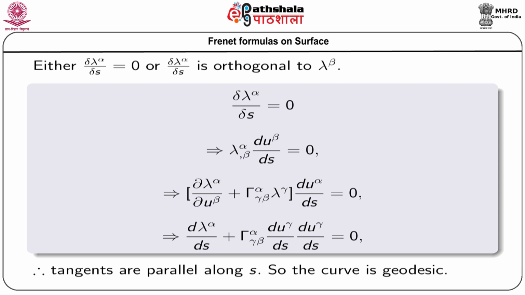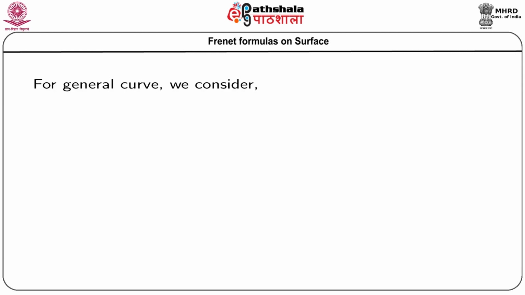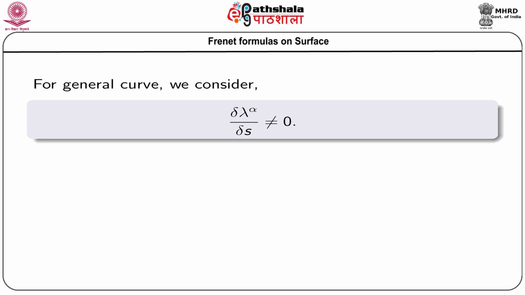So, we consider the second option, that del lambda alpha del s is orthogonal to lambda beta. That means, for a general curve we consider del lambda alpha del s is not equal to 0, and so we are considering that del lambda alpha del s is orthogonal to lambda beta.